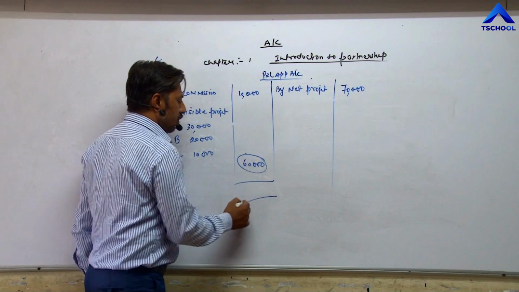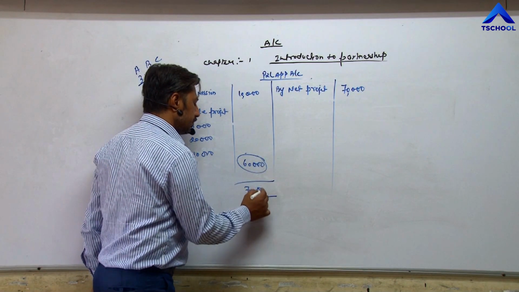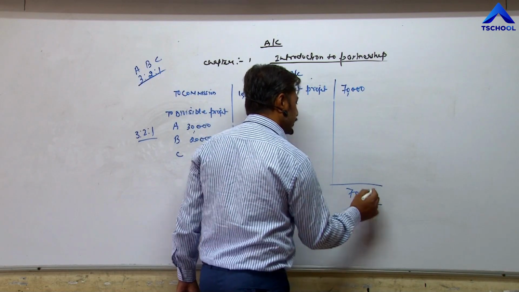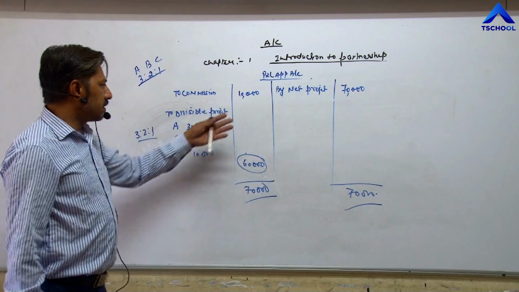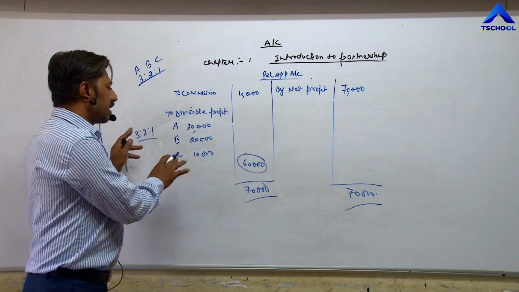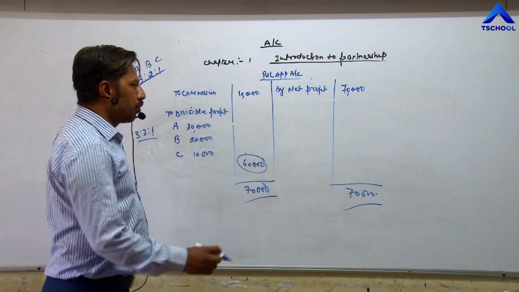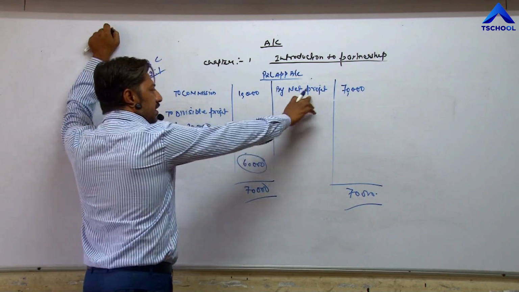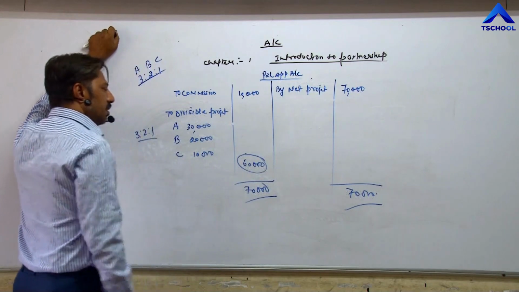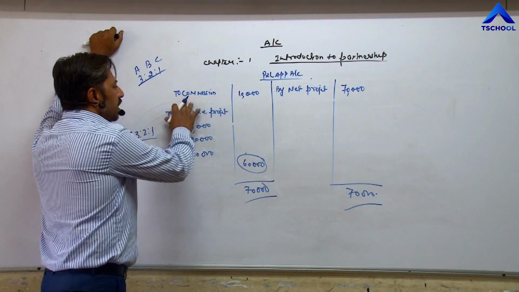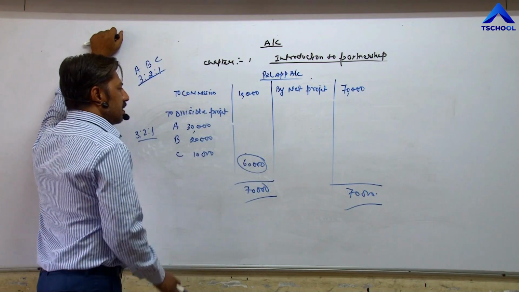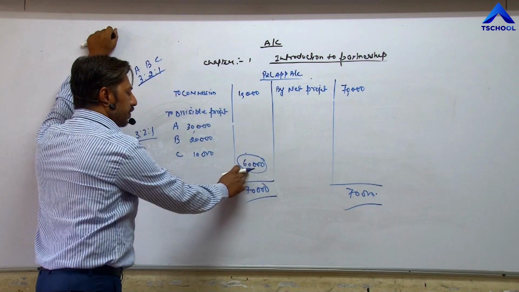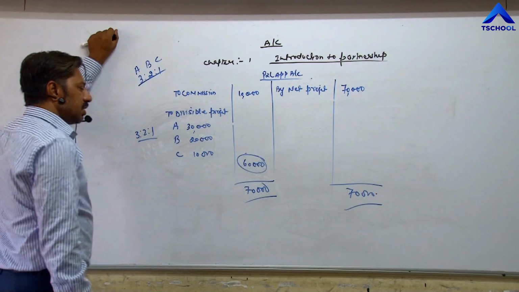And in this way account will be closed, 70,000. First of all, see the account P&L. I have just taken an example in order to make it simple. Here net profit is 70,000 in my example. Commission I have taken 10,000 rupees. 70,000 minus 10,000, we get divisible profit 60,000.